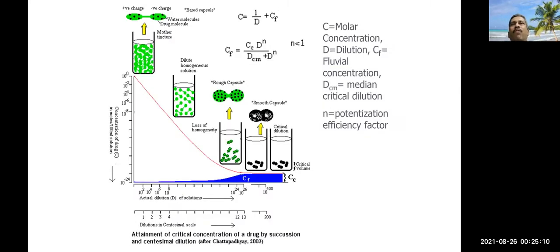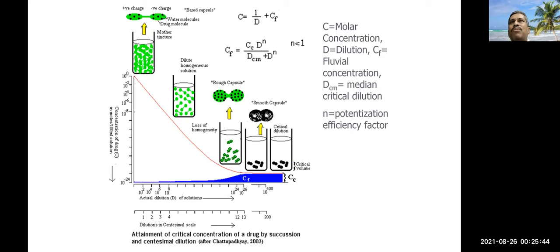This is a mathematical model by which it can be explained. C or molar concentration equals 1 by dilution, you know. It is true after a certain limit. If you constantly produce ritualized succussion, the CF value would increase. And this will prevent the medicine from reaching a non-molecular state.